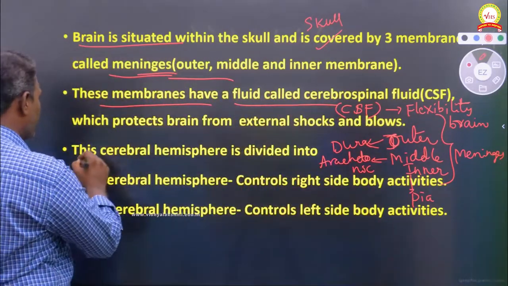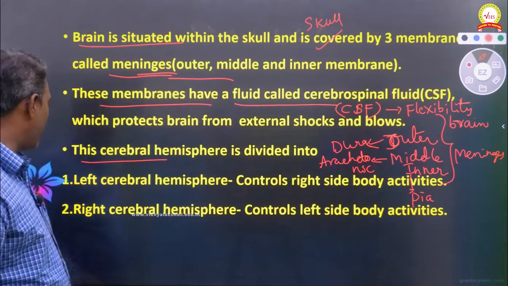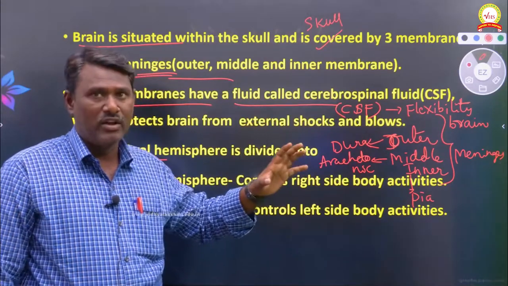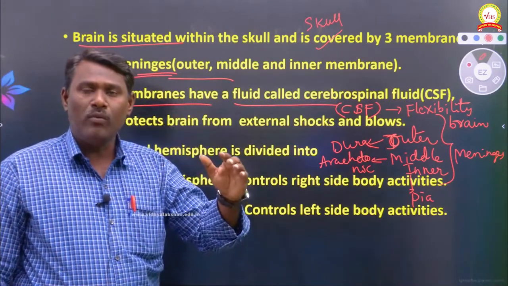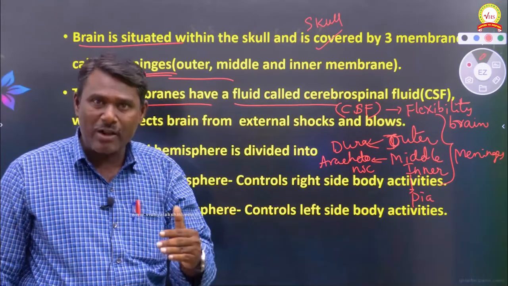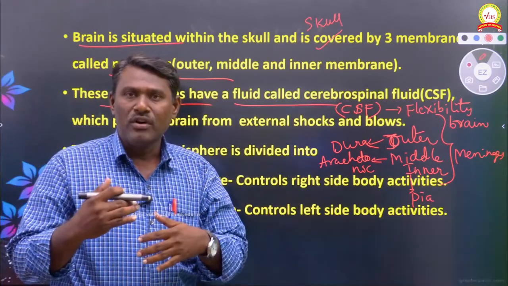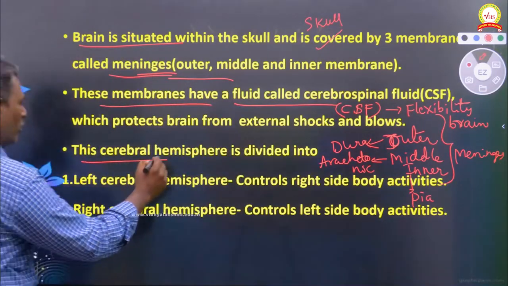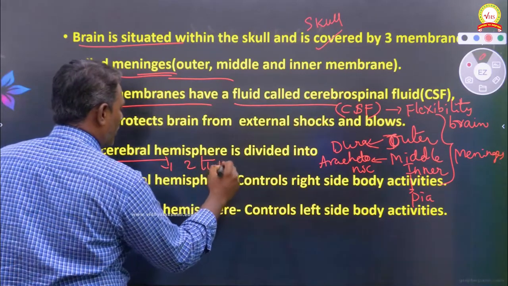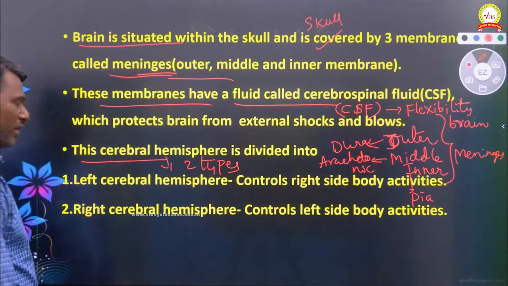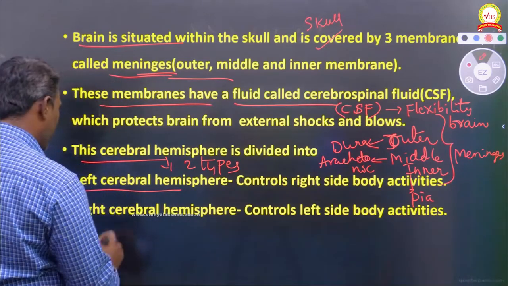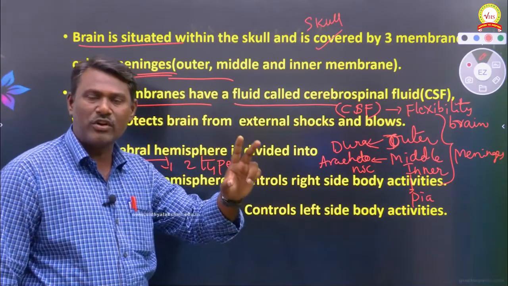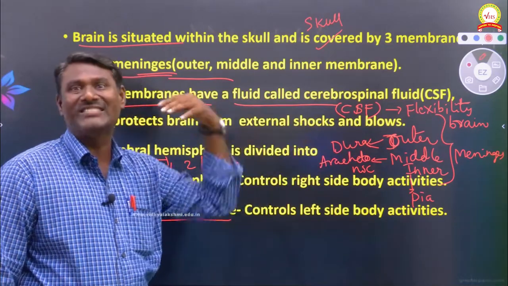Next, the cerebral hemisphere is divided into parts. The fluid which is present inside the cerebrum we call cerebrospinal fluid. The cerebrum, the first part of the brain, consists of the cerebral hemispheres, very, very important. The cerebral hemisphere is divided into two types: the left cerebral hemisphere and the right cerebral hemisphere.